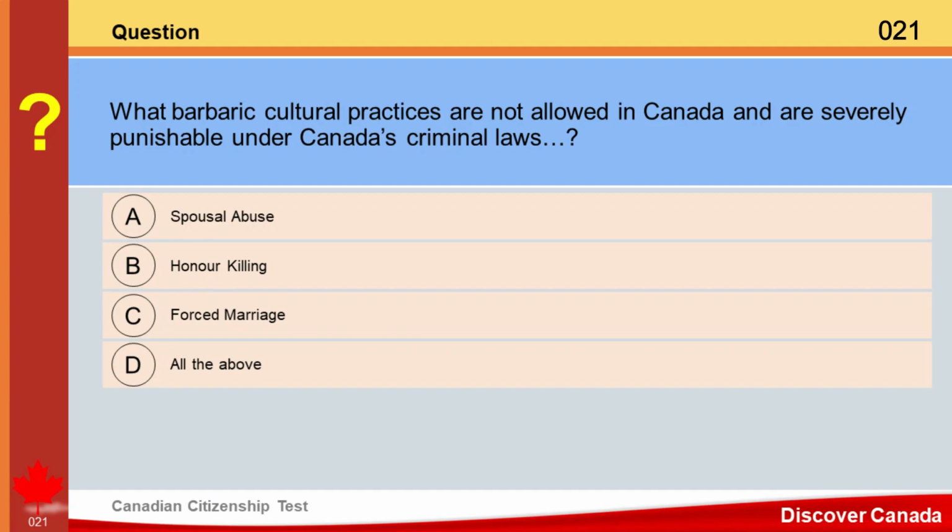Question. What barbaric cultural practices are not allowed in Canada and are severely punishable under Canada's criminal laws? A. Spousal abuse. B. Honor killing. C. Forced marriage. D. All the above. Answer. D. All the above.